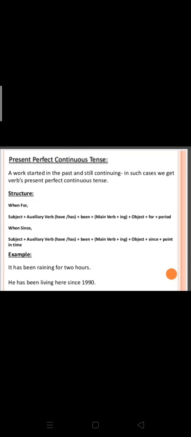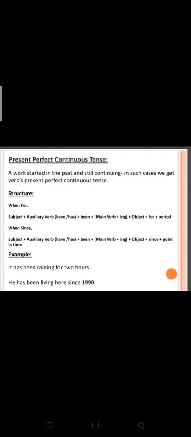Present perfect continuous tense. A work started in the past and still continuing. In such cases, we use present perfect continuous tense. If the work is continuing from the past and it is still going on in the present, so we use present perfect continuous tense. Structure: subject plus auxiliary verb have/has plus been plus main verb plus ing plus object plus for period, and when we are talking about the starting time we use since. Example: it has been raining for 2 hours.